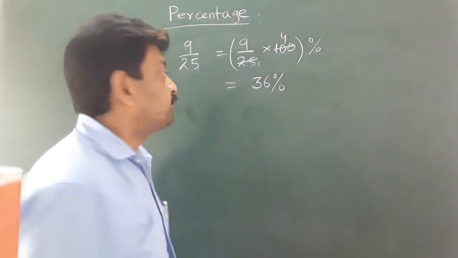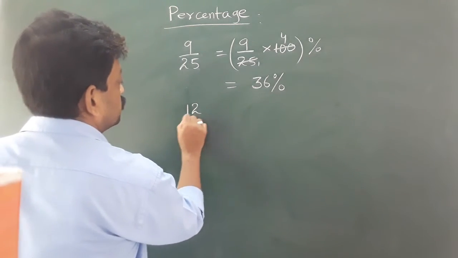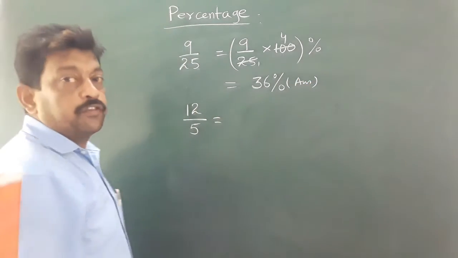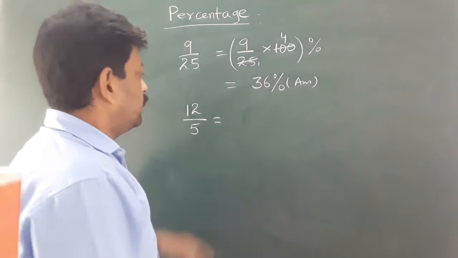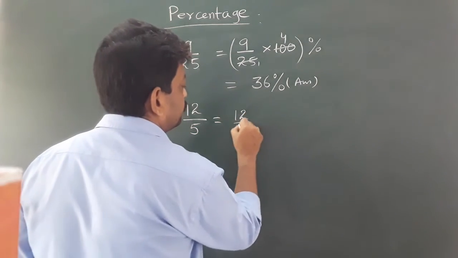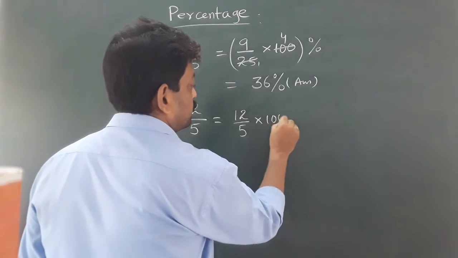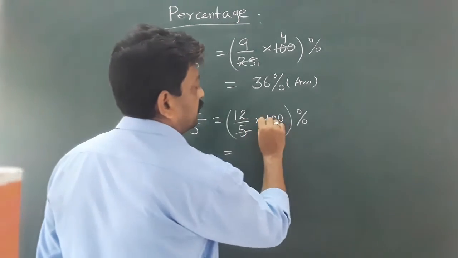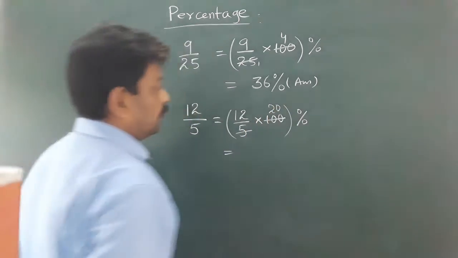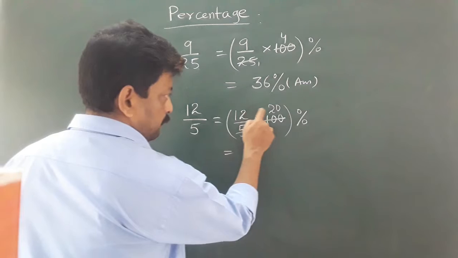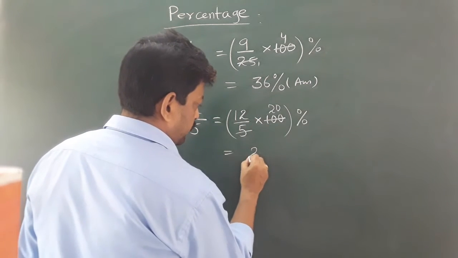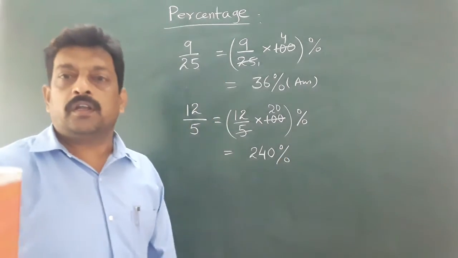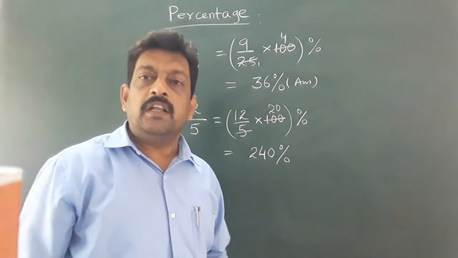12 upon 5. We have to convert it into a percentage. Same way, just multiply with 100. 5 goes into 100, 20 times. Okay, that's all. 12 twenties are 240, so it is 240%. Understood? Things are clear to you?